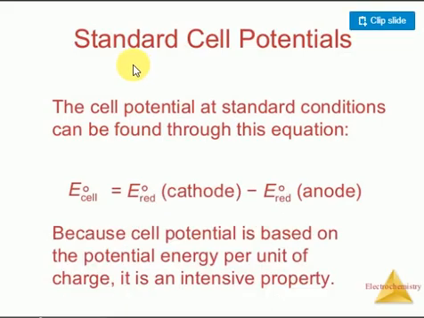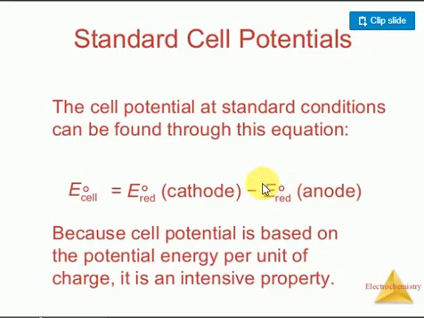Look at this, students. Remember, the most important thing here is the standard cell potential. If you take a concentration cell, how much electricity is produced is given by the standard electrode potential. The cell potential at standard conditions can be found like this. E is the total cell potential; E naught stands for 1 molar concentration and a temperature of 25 degrees Celsius. If you take a gas, it is 1 atmosphere pressure. E is the reduction potential you have to take, and the next is E minus E.